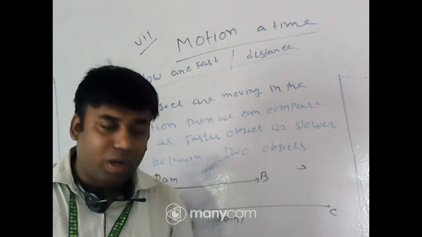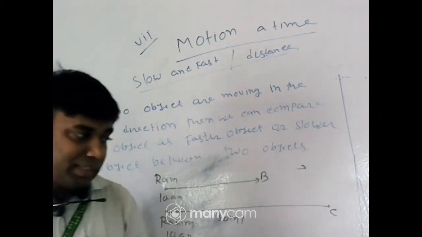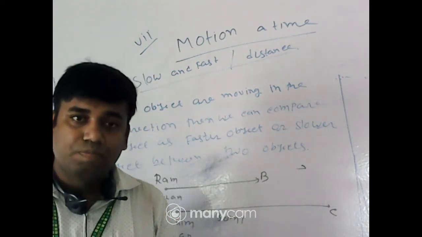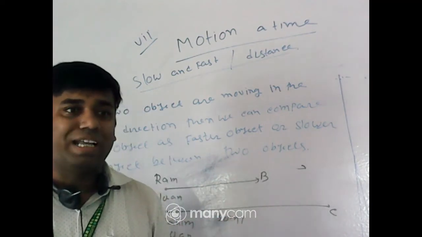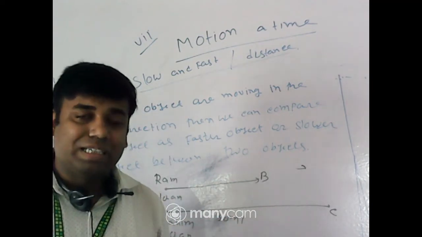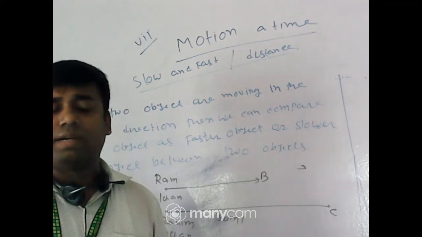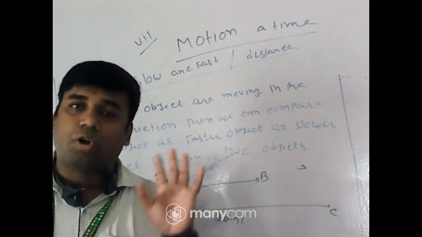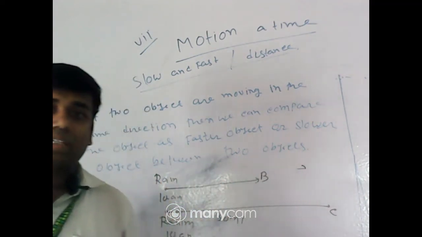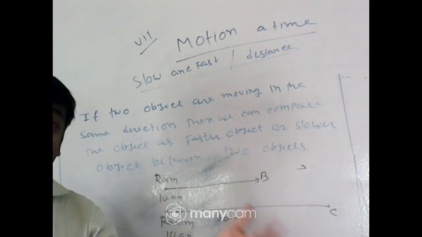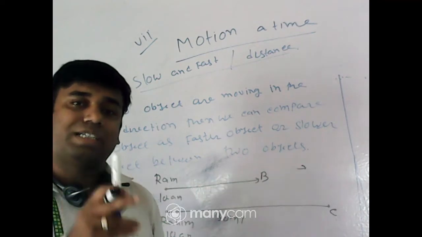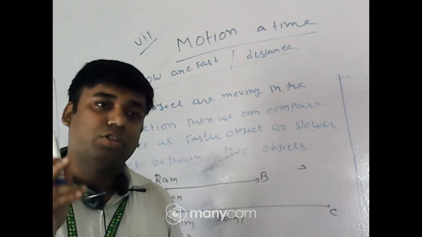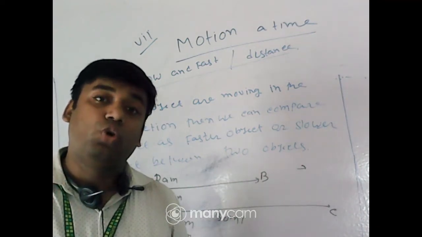About faster and slower objects: between two objects, the one which covers more distance in a certain interval of time, that body is faster. If any object covers less distance than the other object in the same time interval, then that object is called slower, or that object is in slow motion.